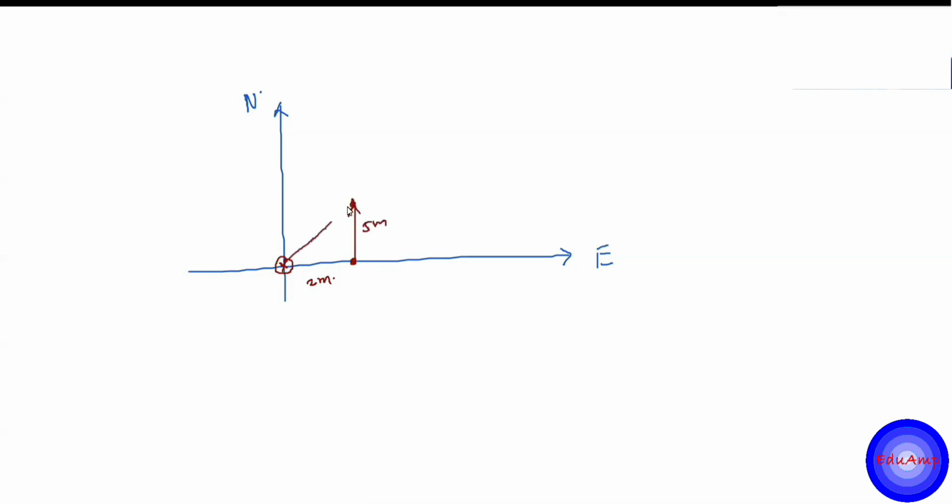So for the total movement, the total displacement, can I say it is 2 plus 5? No, it is not simply 2 plus 5. It depends upon the direction of the displacements. We can't say simply 2 plus 5 is 7. No. So there is a way we add vectors. In this particular case, I'll say 5 square plus 2 square, square root, that is root 29. So this is the displacement, not 5 plus 2, right? So there is a way we add vectors.